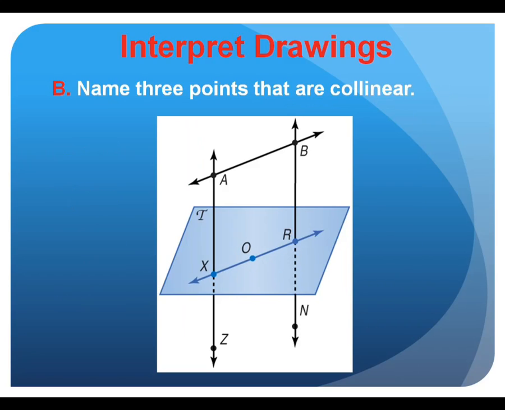Okay. 3 points that are collinear here. There are lots of them. Could somebody give me one? Yep, Thomas. A, B are collinear, yes. Other collinear points? Jeff? A, X, and Z, yes. Other ones? X, O, and R, yes. And B, R, N. Those are our collinear points. Very good. So we have those down.